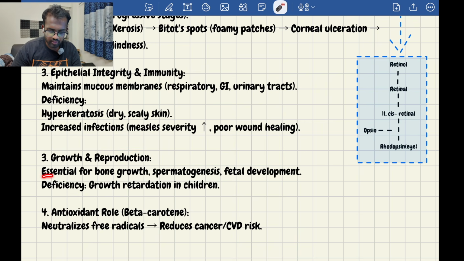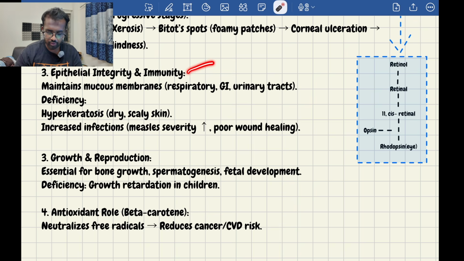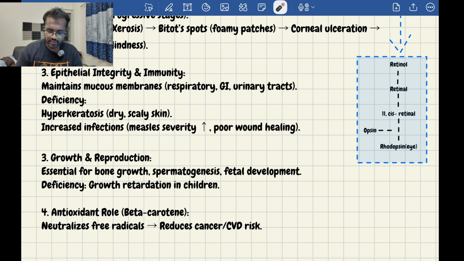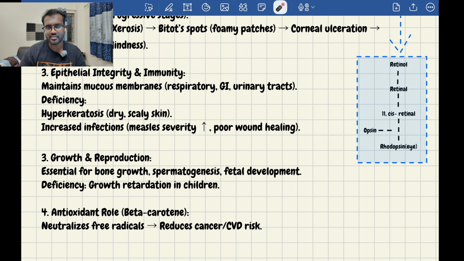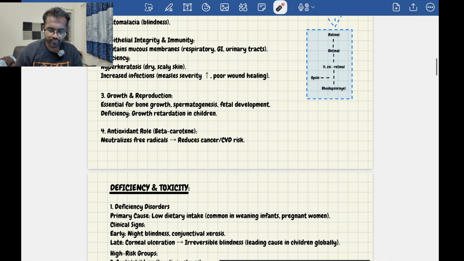Vitamin A is helpful and essential for bone growth, spermatogenesis, and fetal development. In deficiency, it leads to growth retardation, mostly in children. So remember, vitamin A helps in immunity, growth, reproduction, and has an antioxidant property as it contains beta carotene, which neutralizes free radicals in the body and reduces the cancer risk or CVD risk. So this is the vitamin A topic.